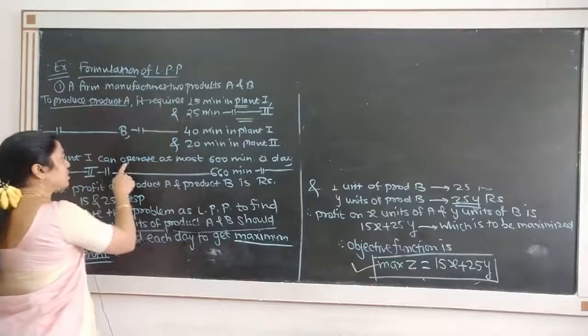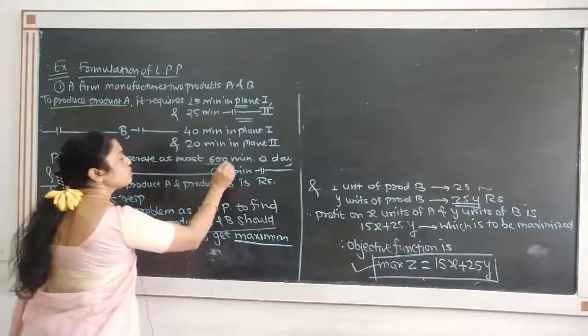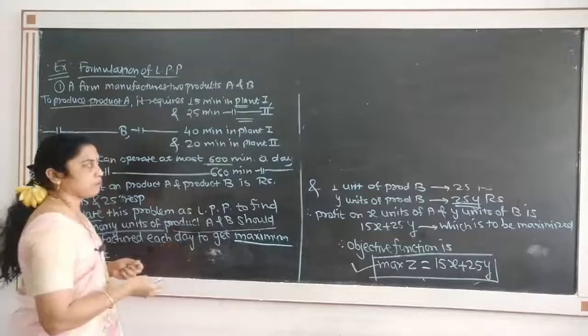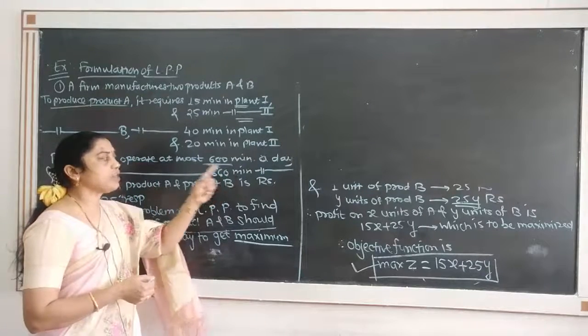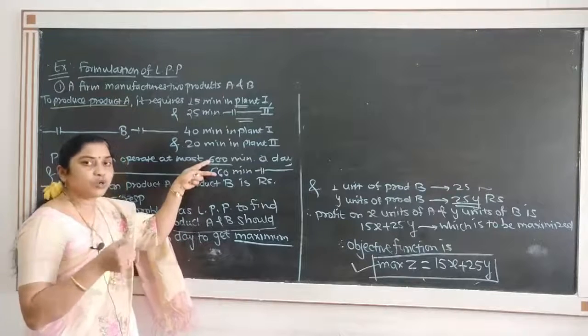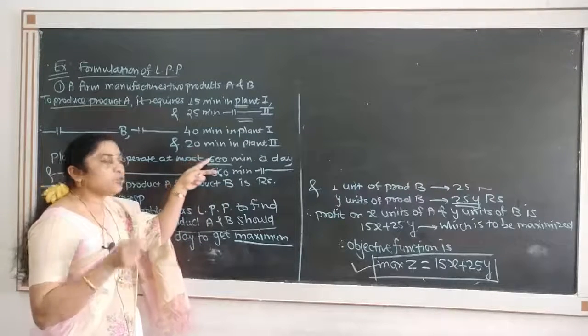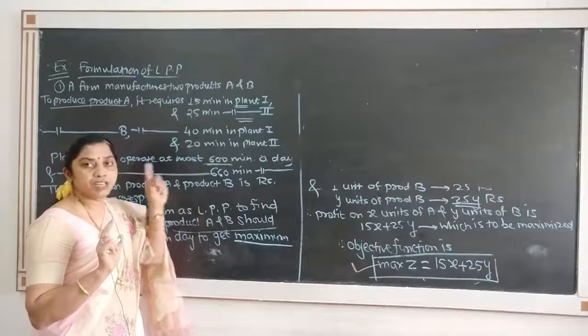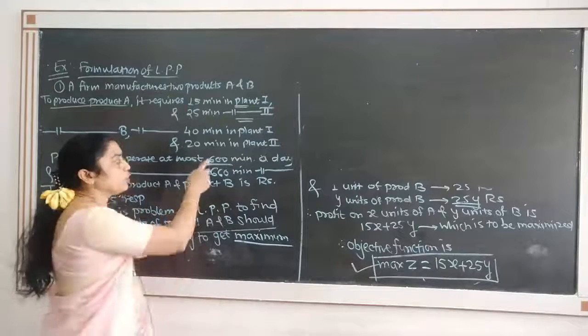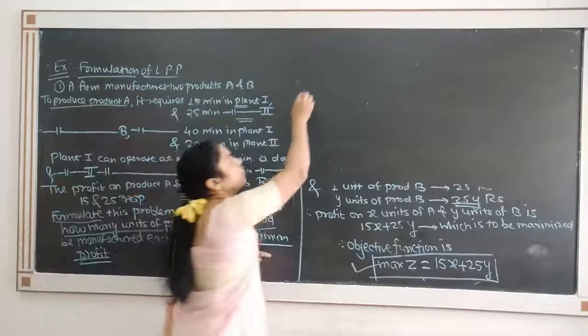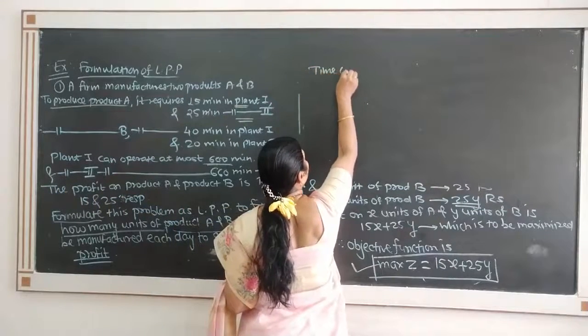Plant 1 can operate at most 600 minutes a day and plant 2 can operate at most 660 minutes a day. So there are limitations on the time, and due to this we have the time constraints.